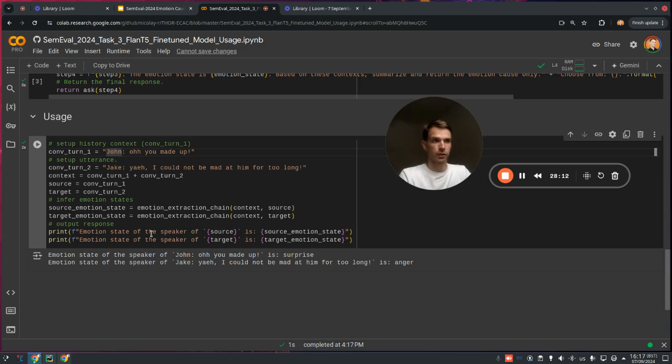When we attempt to extract the emotion related to John, we can see that John is likely to be surprised here. While if we ask about the emotion state of Jack, we can see this is going to be related to anger. So obviously you can experiment with all this yourself, adapting for your task, but I believe this is the best way to start in order to tackle this problem of how you can work with the reasoning aspects and apply them for generative AI and LLMs in particular.